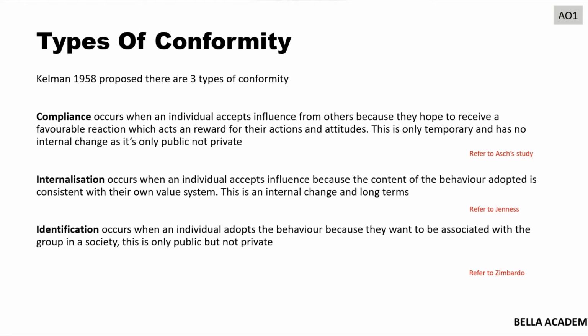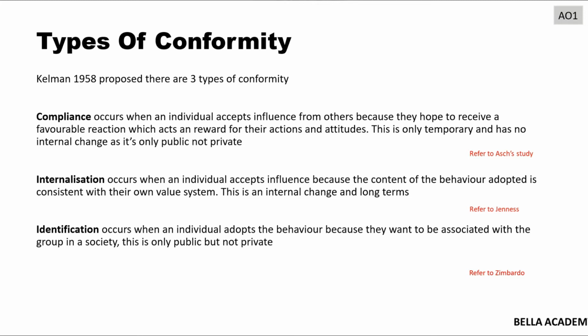Okay, so we're going to learn about the types of conformity. Before we get started, if you guys can see that gray box on the top where it says AO1, now this is the start of your paragraph. This is the explanation. This is where you start your paragraph. So let's get on with it.